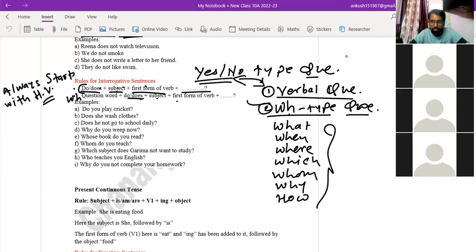Have you got it? Okay, this is called the interrogative sentence, where we use two types of interrogative sentences. First is the verbal type of question. Second is the WH type of question. See the examples, you will get to know about it.